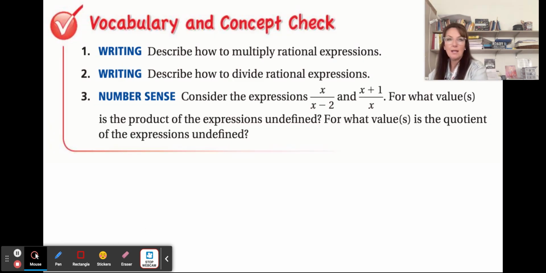And that pretty much sums it up. So go ahead and identify your vocabulary and concept check, complete sentences, and you should be good to go. If you have any questions, of course, let me know.